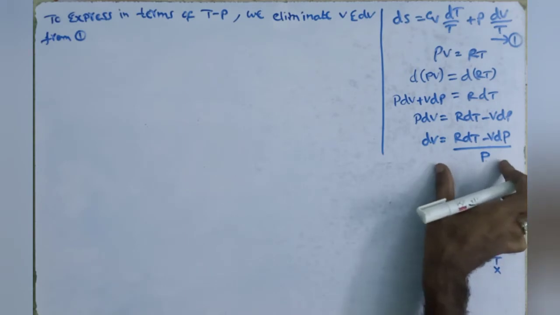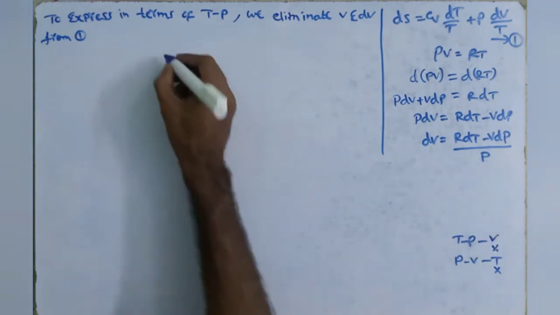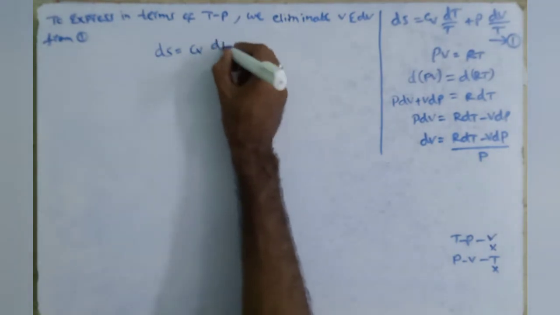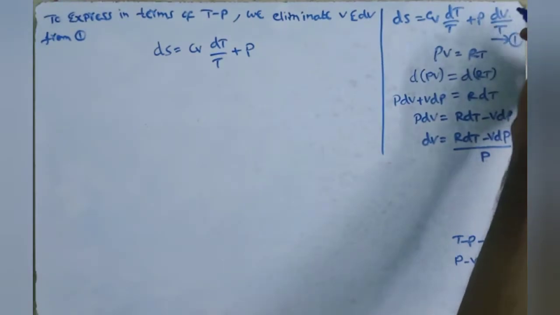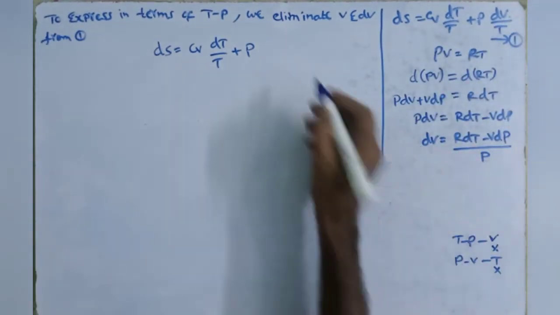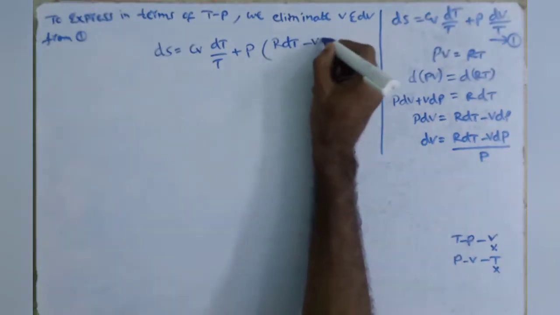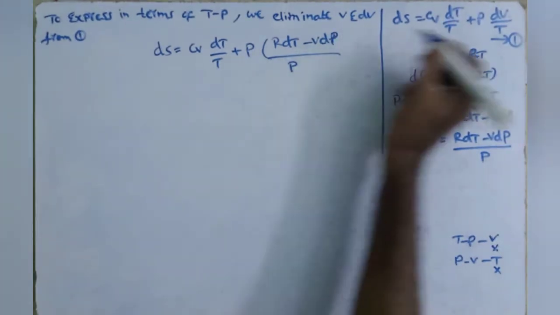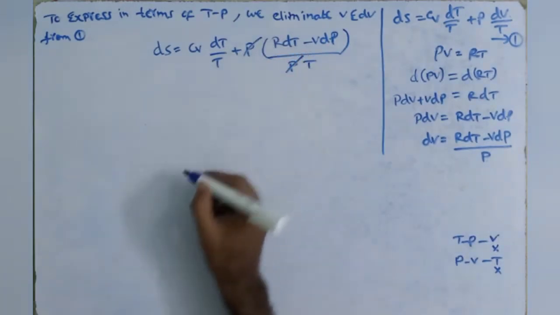In the place of dV, we have to substitute this. Now we substitute into dS equals Cv dT by T plus P into dV, substituting dV as (R dT minus V dP) by P. Here P and P get cancelled.